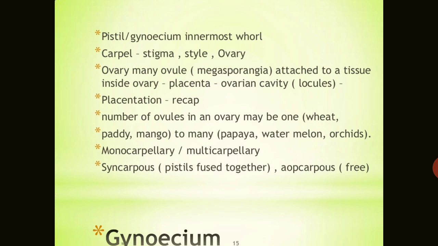On the basis of fusion, if many pistils are fused together, it is known as syncarpous, and if they are all free, it is known as apocarpous. So there are two positions found in the ovarian wall.